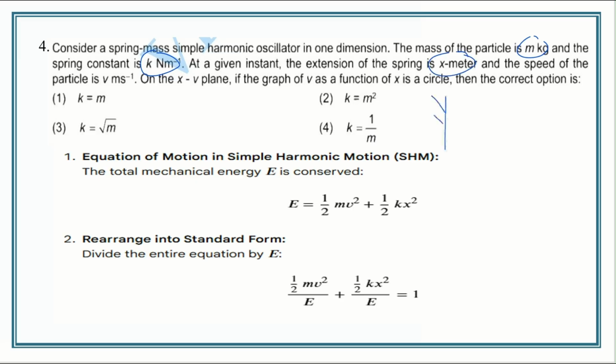That is one dimensional spring oscillation, and this is m kg, x meter. If I am taking this as x meter, and the speed of the particle is v, the speed of the particle is v velocity. And the spring constant of this spring is k Newton per meter.